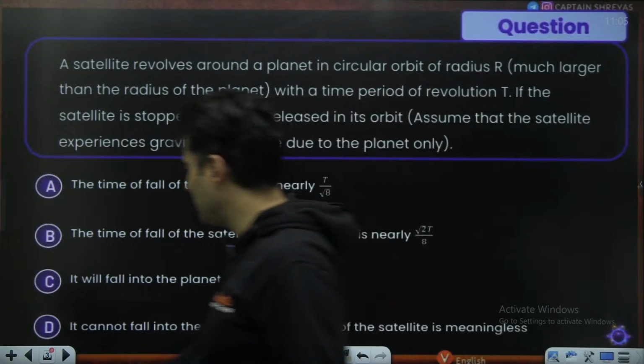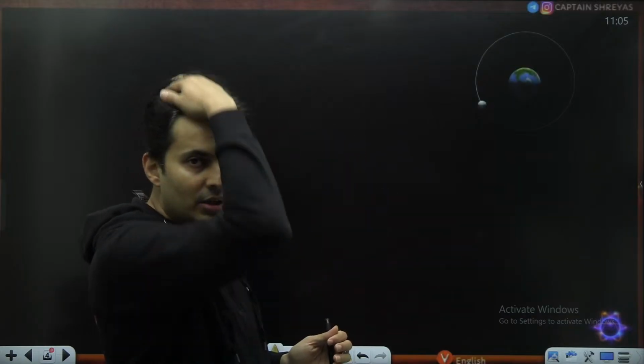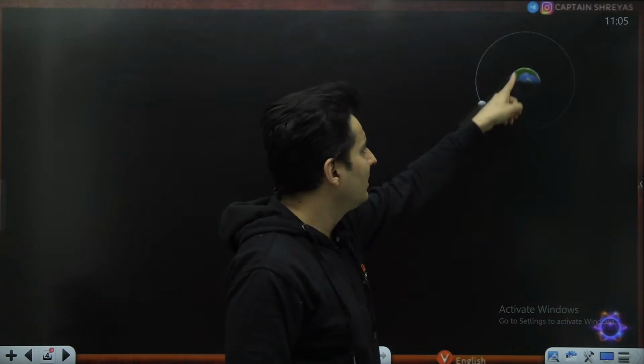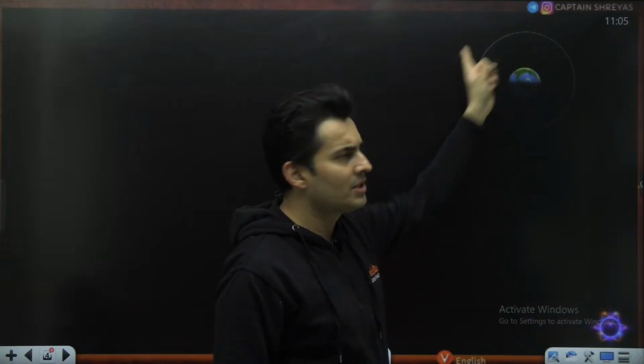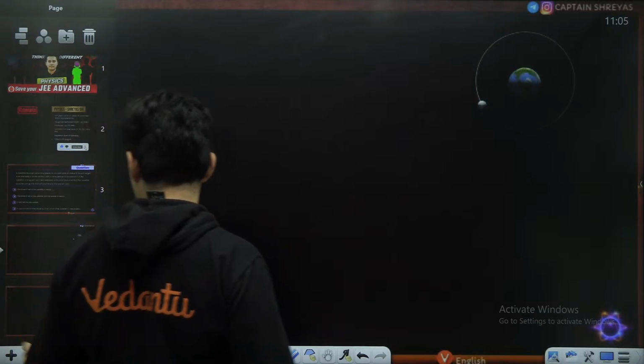Very interesting question. Let's try to understand the situation first. This is just a simple diagram which has been drawn. It shows the planet, and this is the satellite which is going around. Here is what happens, my dear students.